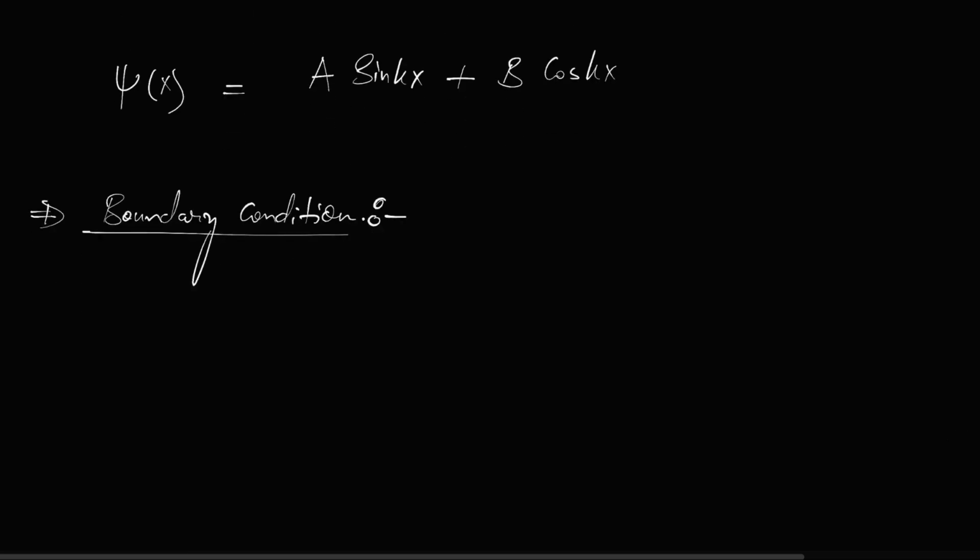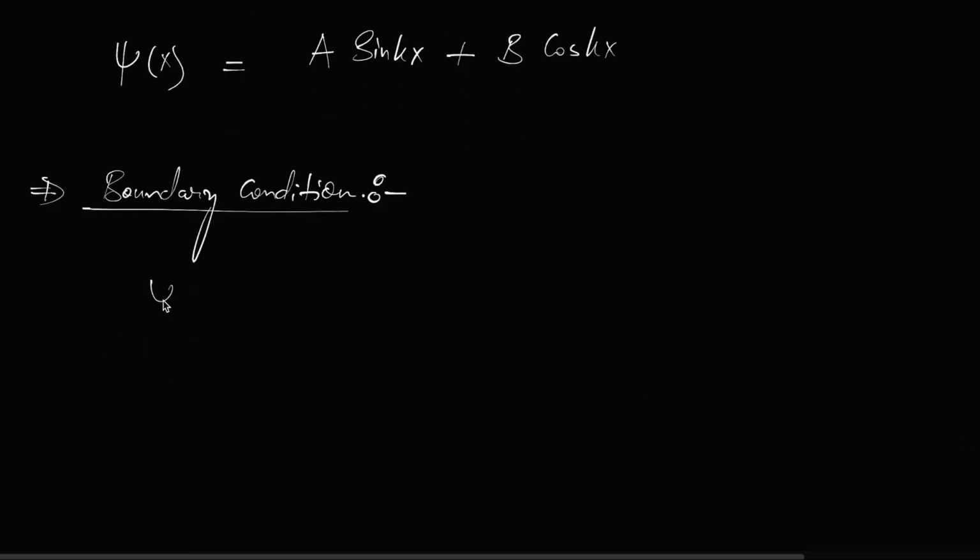So the first boundary condition tells you that psi at x is equal to 0 has to be equal to 0. And the second boundary condition will tell you that psi at x is equal to L also has to be 0 in the same way.